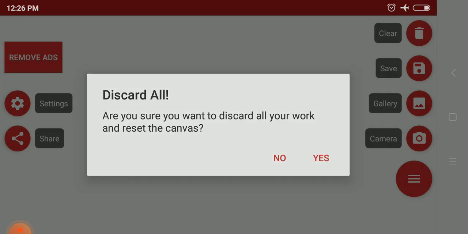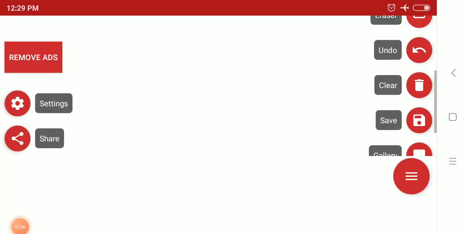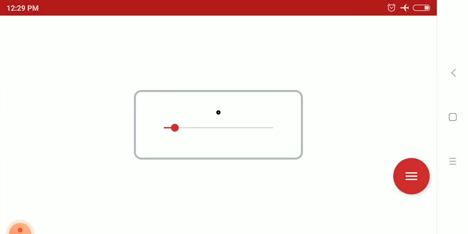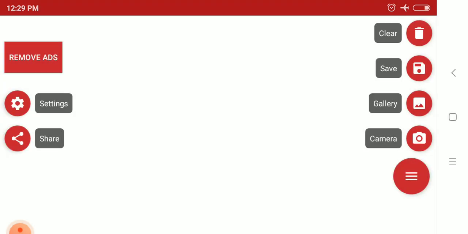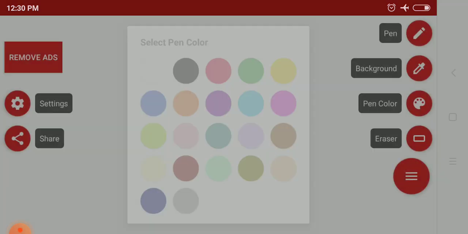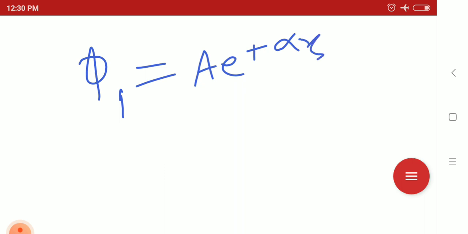So in case of finite well, let us write again the wave function of the finite well. Wave function in region 1 is such that A e to the power plus alpha x.